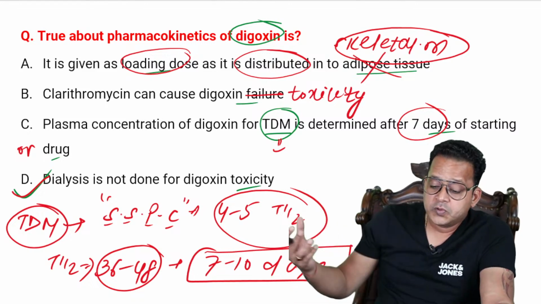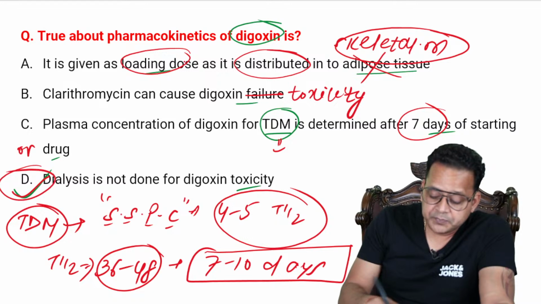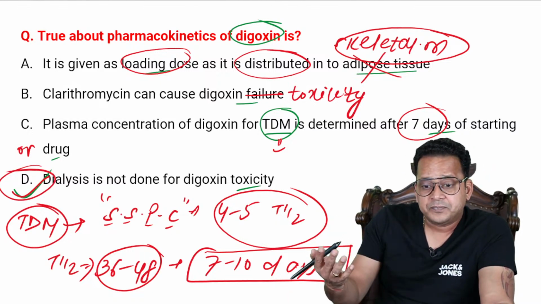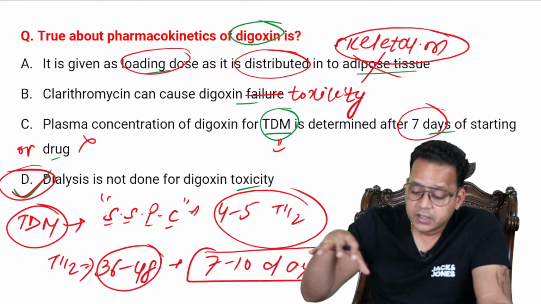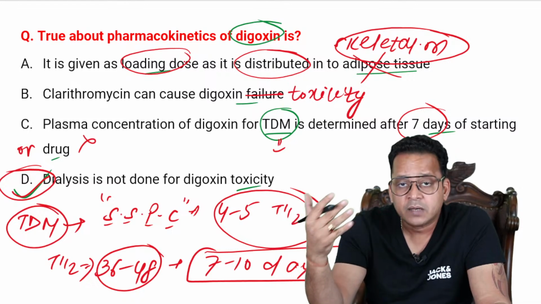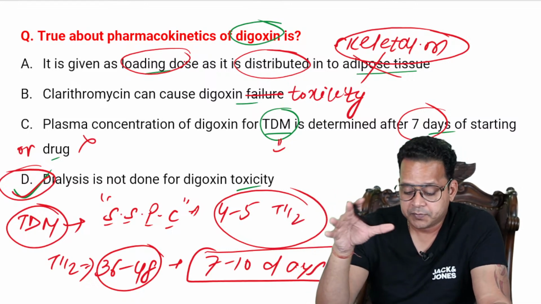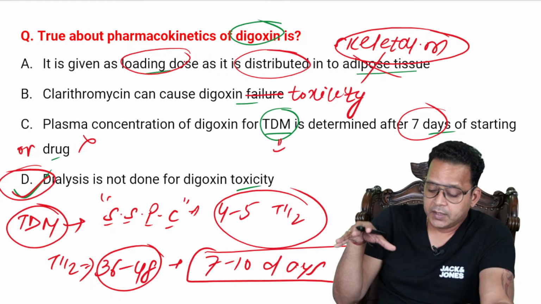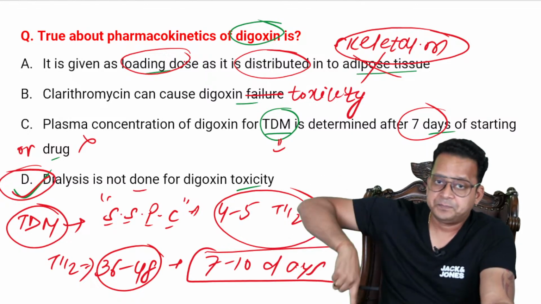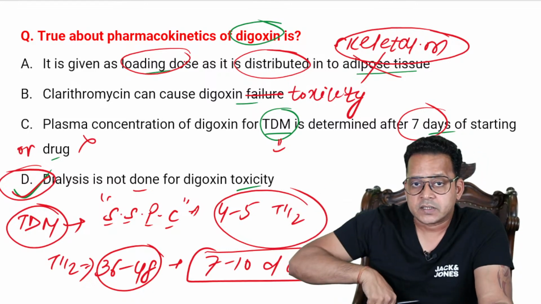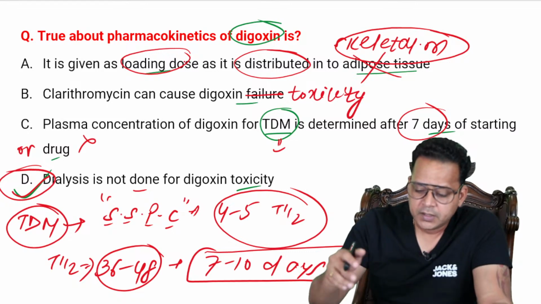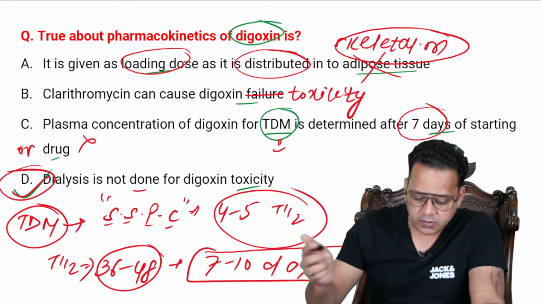Yeah, we have to choose a better answer, and the better answer is D here. I said C can be right, but in this MCQ, C would not be a better answer because D is a better answer as compared to C, right? If all three options were wrong, and suppose this option was dialysis is done for digoxin toxicity, then I would have gone for C as the answer. So you have to choose the best possible answer. It's not always about the right answer. DigiFab is used, that's correct, we use DigiFab.